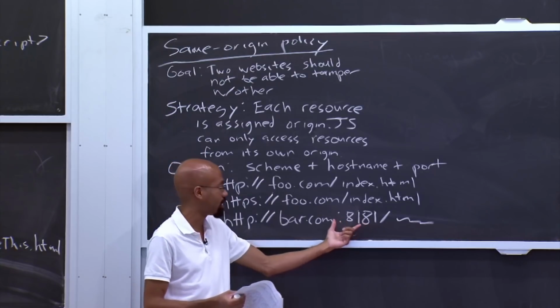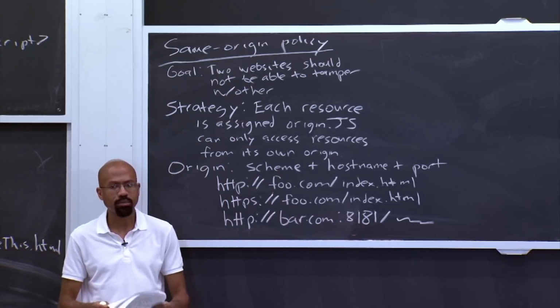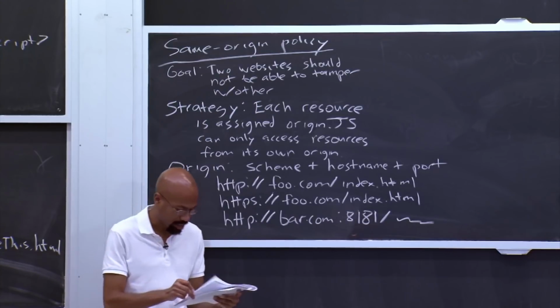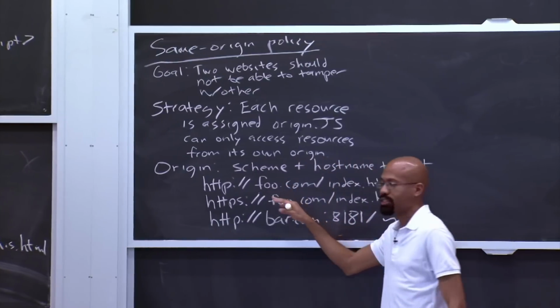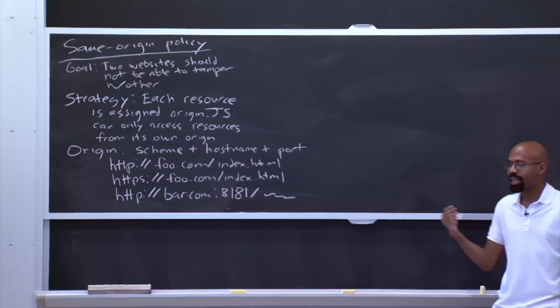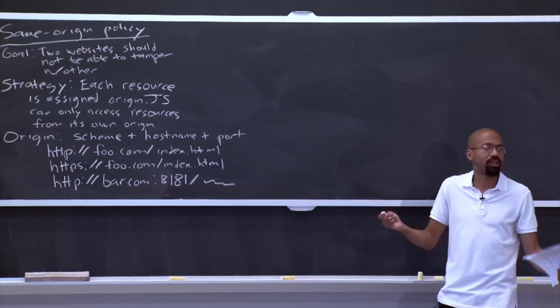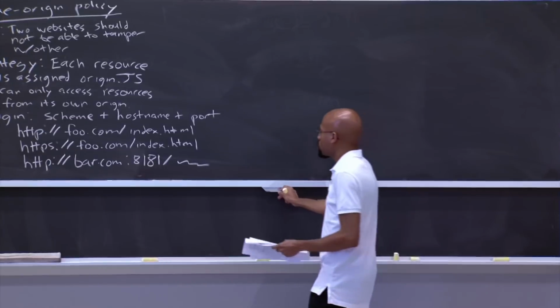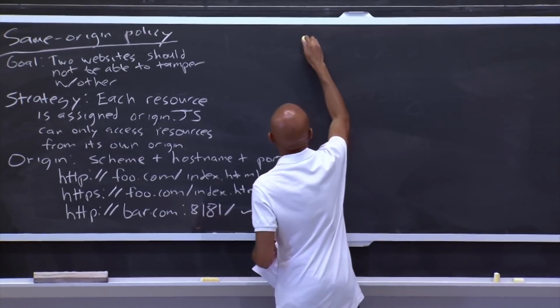So in this case, it's a non-default port of 8181. So does that make sense? It's pretty straightforward. OK, so this is basically what an origin is. Loosely speaking, you can think of an origin as a UID in Unix, with the frame being loosely considered as like a process. So there are 4 basic ideas